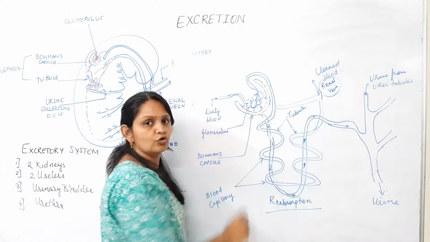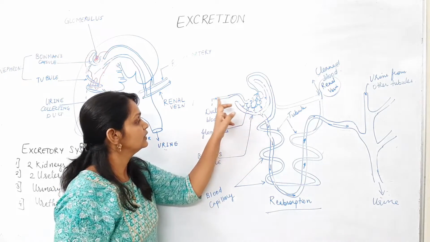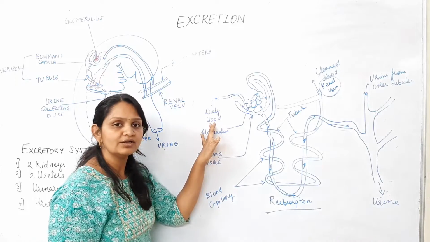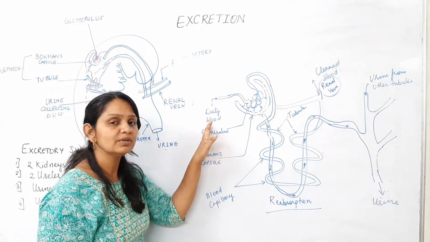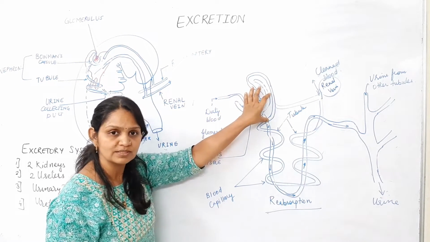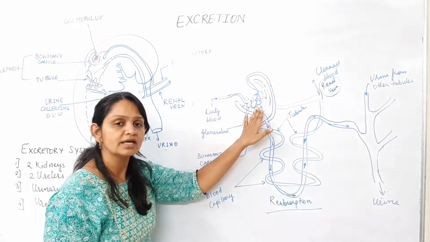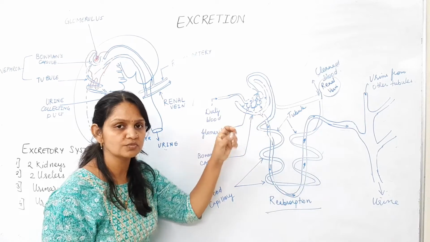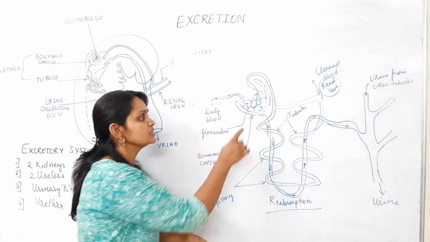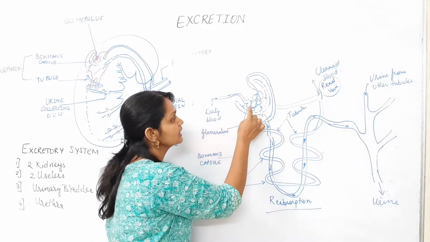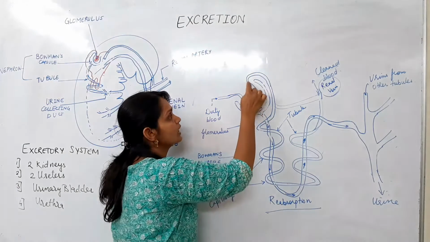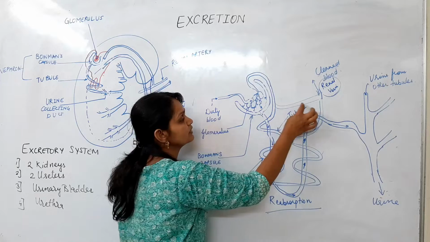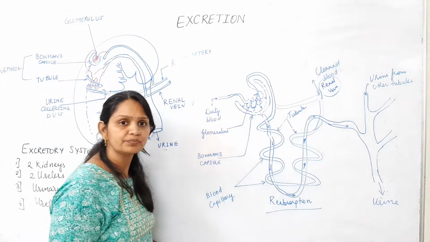One end of the glomerulus is connected to the renal artery. The renal artery brings dirty blood into the glomerulus. Here this blood is filtered, the waste is filtered out, and the cleaned blood is moved out through the second end of the glomerulus and given to the renal vein.